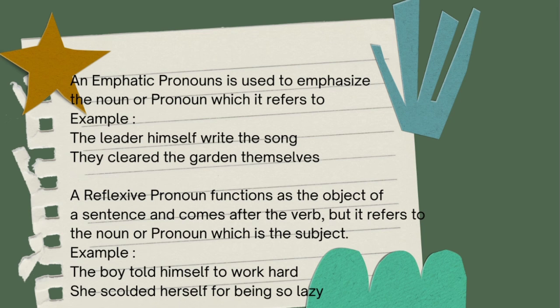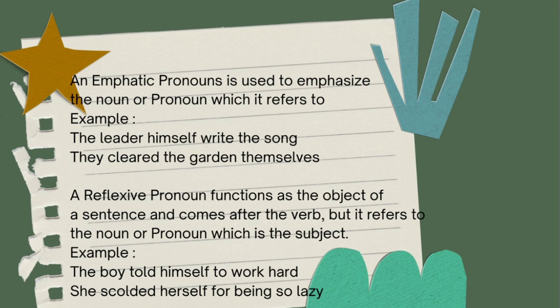Emphatic pronouns. An emphatic pronoun is used to emphasize the noun or pronoun which it refers to. It usually follows immediately upon the noun or pronoun, although it may also come at the end of the sentence. The example: "The leader himself wrote the songs," and "They cleared the garden themselves."